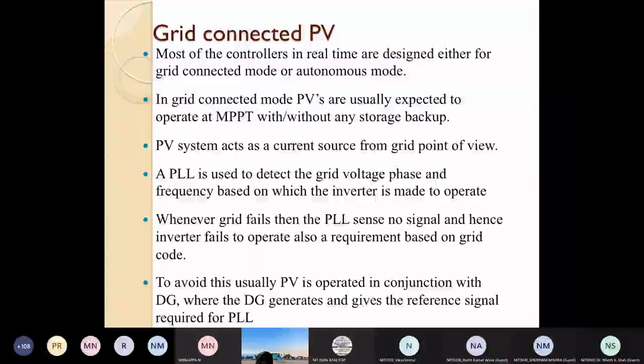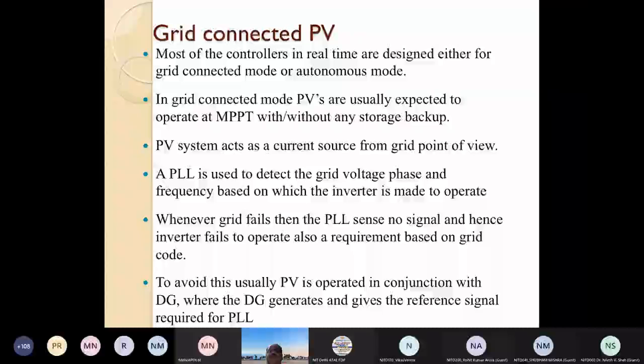So to operate the photovoltaic when the grid fails, what we usually do is take the help of a diesel generator set that is already available with us, and we call it backup power. When that diesel generator set starts running, the photovoltaic system gets connected to it and synchronized with it.